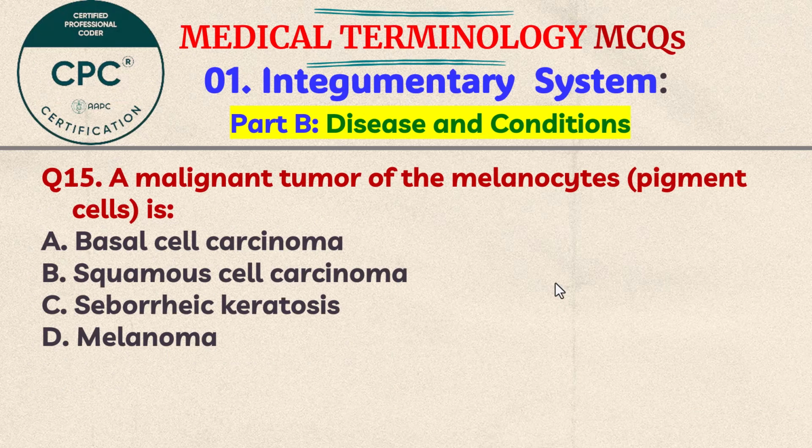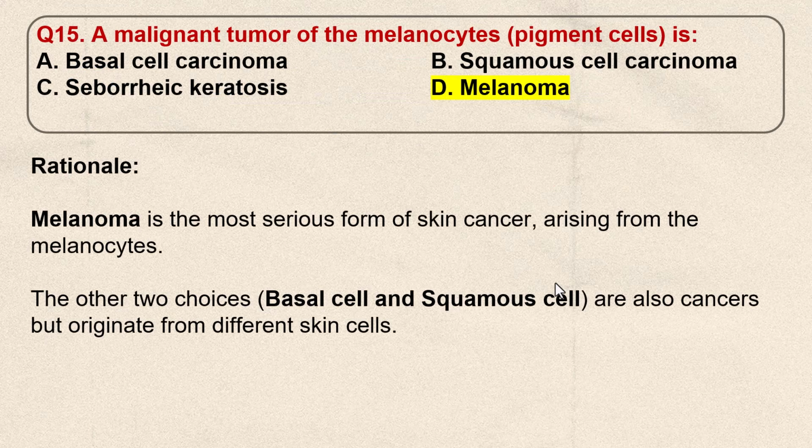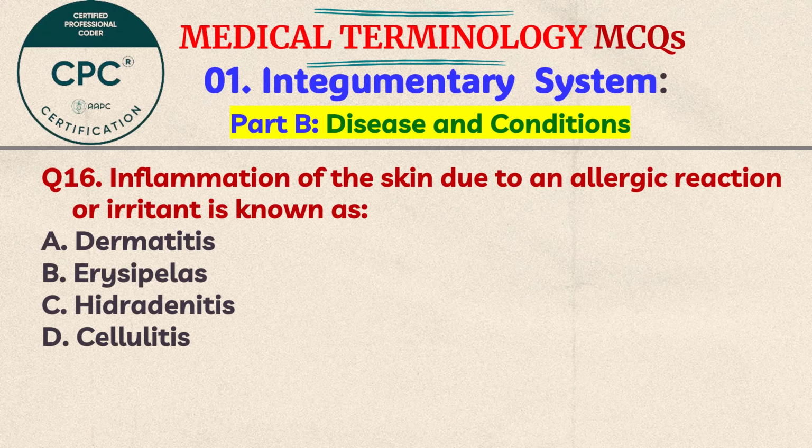Question number 15. A malignant tumor of the melanocytes, that is pigment cells, is A. Basal cell carcinoma, B. Squamous cell carcinoma, C. Seborrheic keratosis, D. Melanoma. Think the answer. The correct answer is D. Melanoma. Melanoma is the most serious form of skin cancer arising from the melanocytes. The other two choices, that is basal cell carcinoma and squamous cell carcinoma, are also cancers but originate from different skin cells.